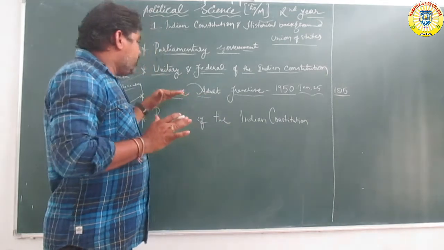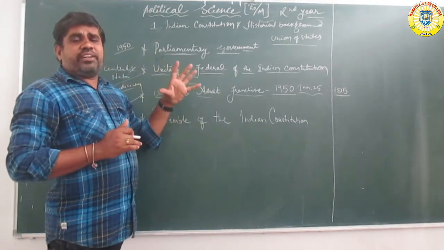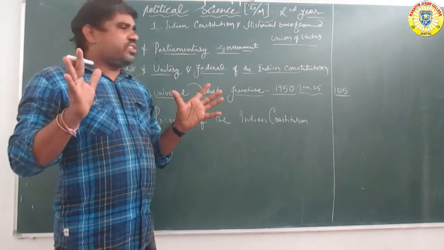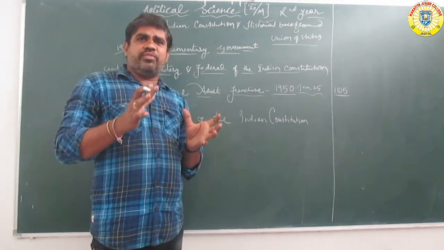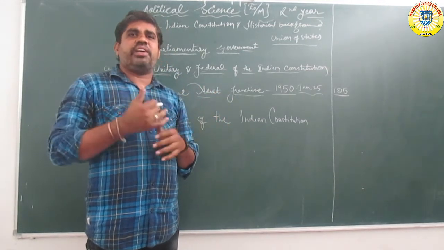Universal adult franchise: who first used the right to vote? For example, in the world, women first used the right to vote in New Zealand. Britain and other major European countries followed, and women got the right to vote.